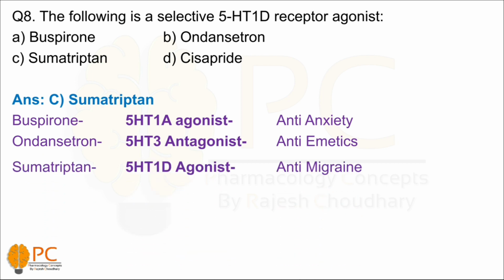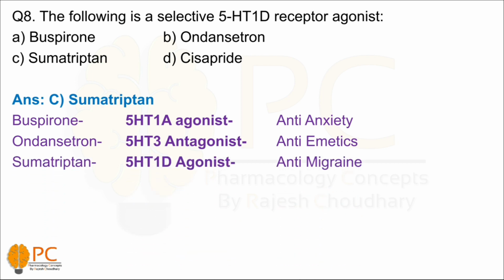And sumatriptan is a 5-HT1D agonist used in migraine therapy as an anti-migraine drug. And cisapride is a 5-HT4 agonist and it has prokinetic effects, therefore it is used as an antiemetic drug. This is the basic feature of these drugs. Now come to the next question, question number 9.